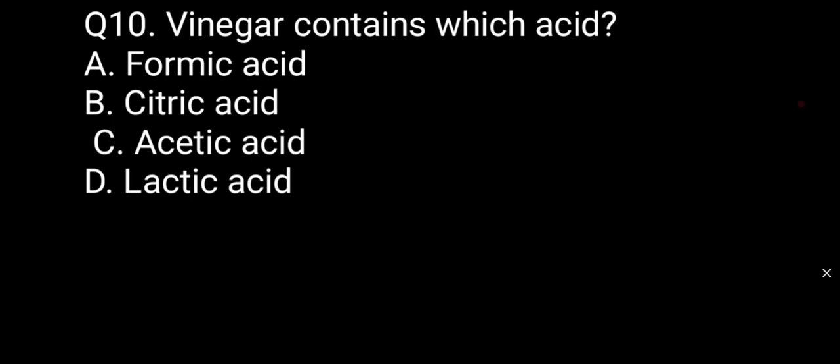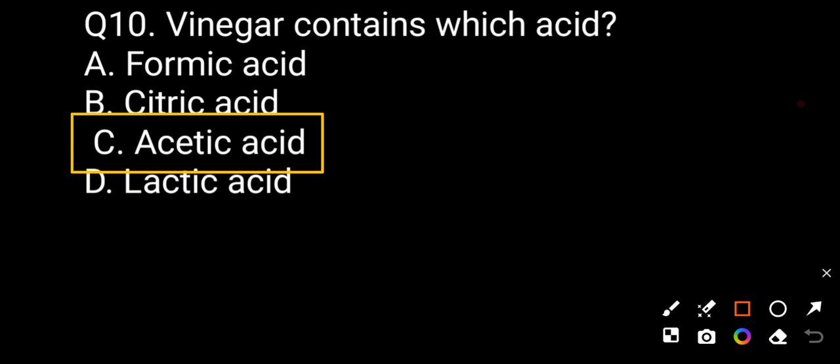Now question number 10. Vinegar contains which acid? Option A formic acid, option B citric acid, option C acetic acid, option D lactic acid. Vinegar contains acetic acid. So option C is correct.